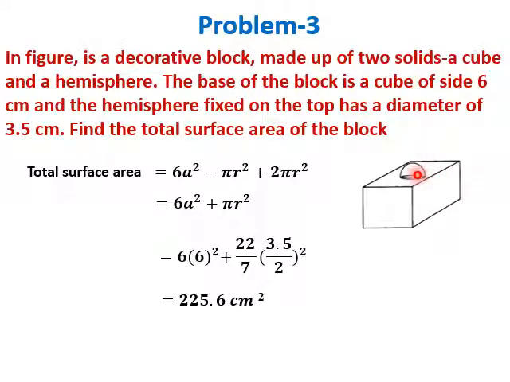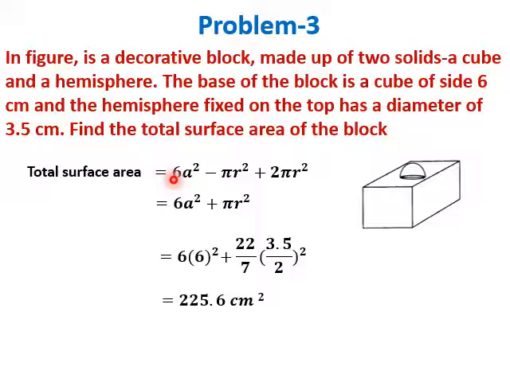But now a hemisphere is put. Once a hemisphere is put on top of one of the sides, this particular small circle over which it is kept on the cube will be hidden, or its surface will be closed. So we have to subtract pi r square, which is hidden now. However, additional new surface like this dome shape is now added. For a full sphere, the surface area is 4 pi r square. For a hemisphere, this will be 2 pi r square.